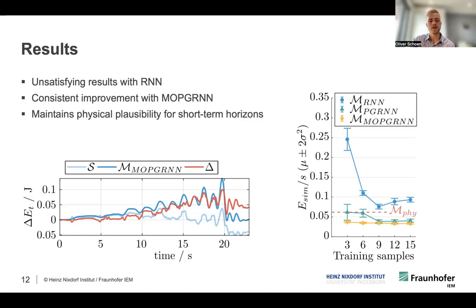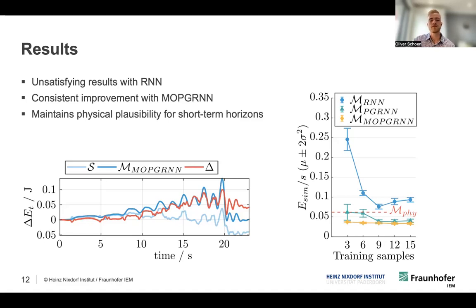And what we can see here is that it stays very low for short horizons like 10 seconds or 20 seconds. This might be even a very long horizon if you have use cases like a model predictive controller where you have a feedback loop. So what we can take from this is that the MO-PG-RNN also maintains some level of physical plausibility, in addition to also having a higher level of accuracy.